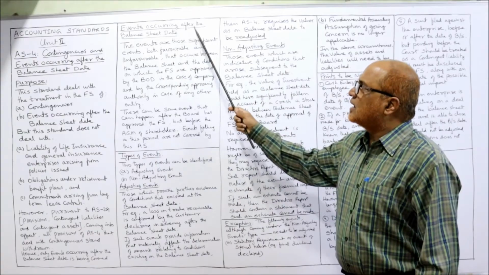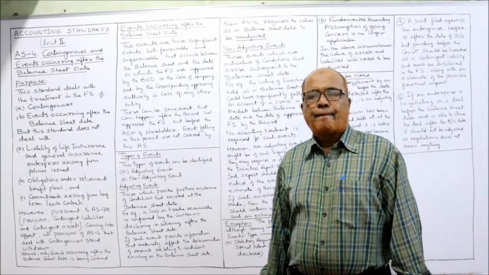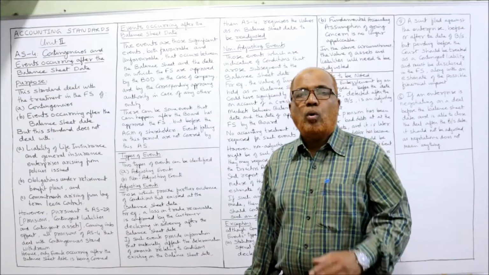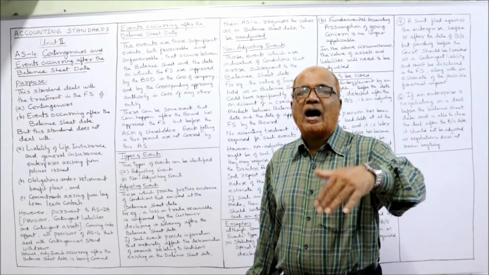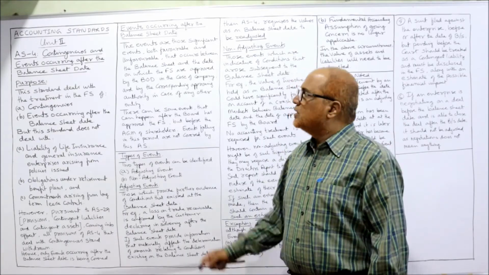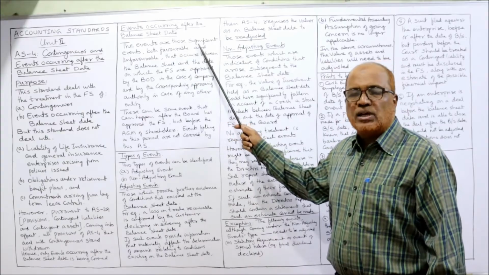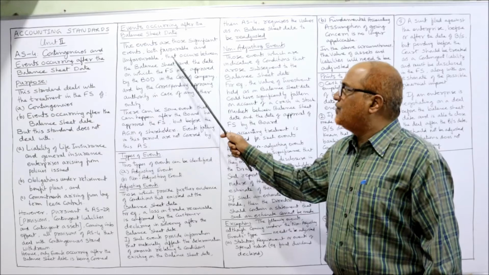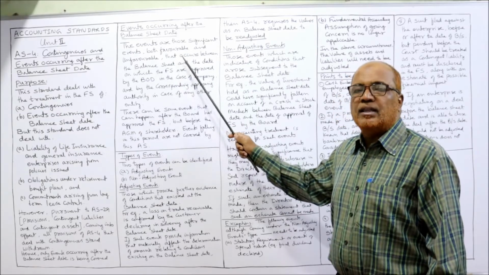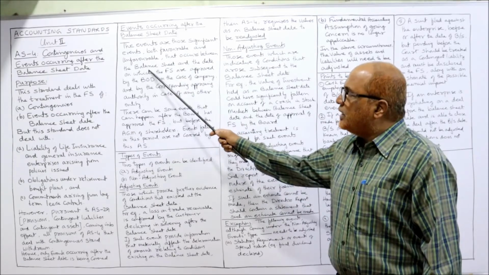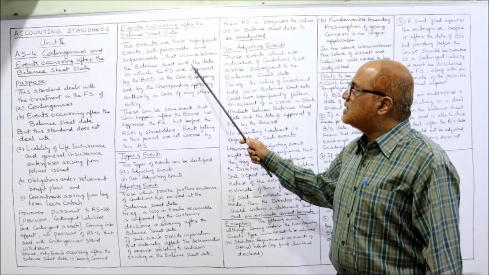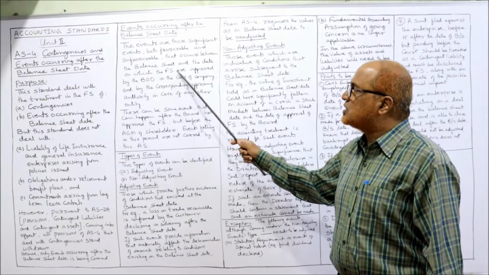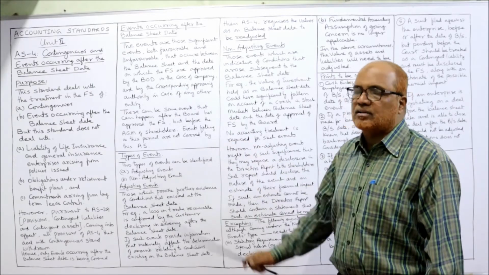Now, events occurring after the balance sheet date. First of all, you must know what the events occurring after the balance sheet date are. These are those significant events, both favorable and unfavorable, that occurred between the balance sheet date and the date on which the financial statements are approved by the board of directors.